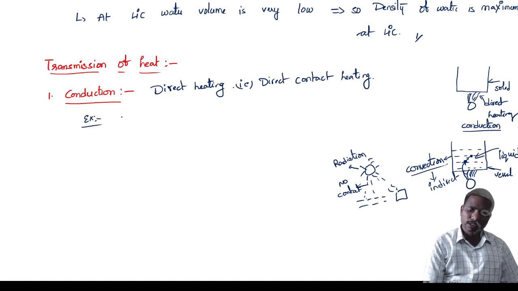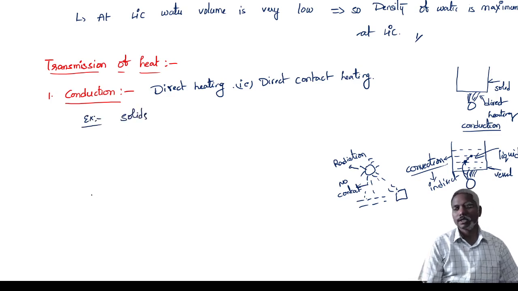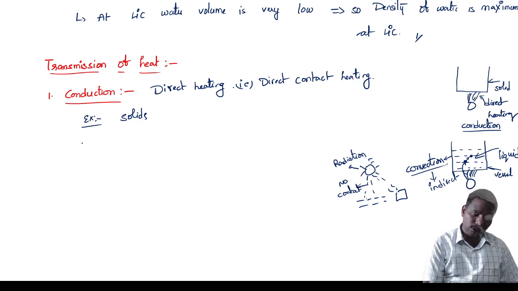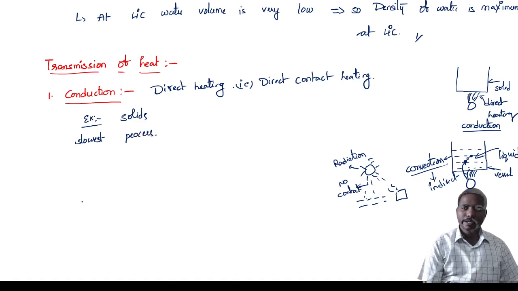So example, solids. In the solids, there is a direct contact of heating. So that is conduction process. It is the slowest process. Among all the methods, conduction process is very, very slow.